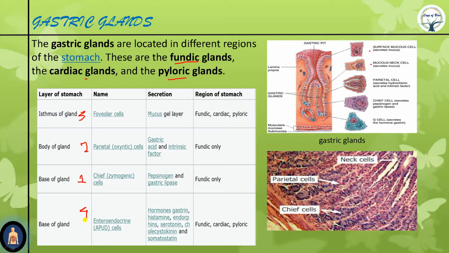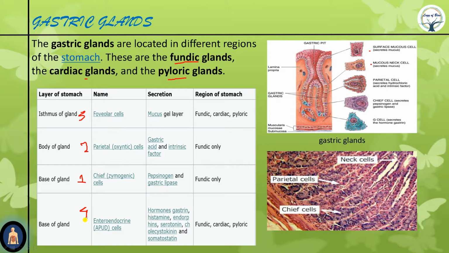Because they secrete gastrin hormone, and gastrin hormone stimulates gastric glands to release gastric juices. Therefore, they are known as gastric cells, gastrin cells, and therefore they are also short-formed as G cells.